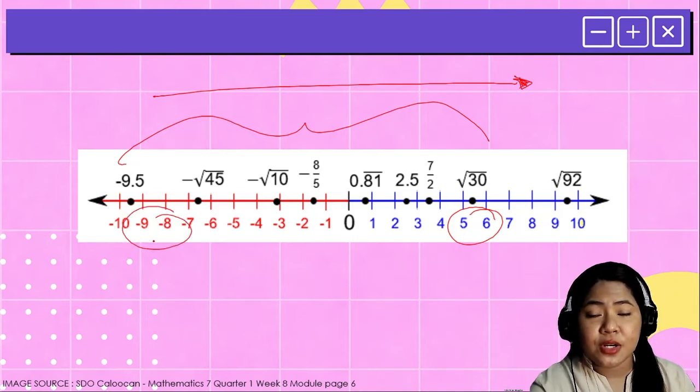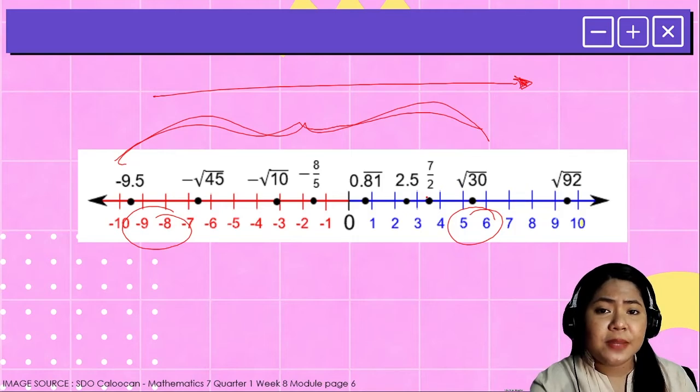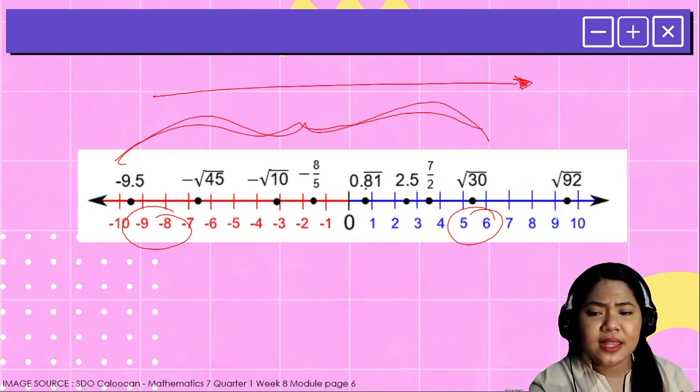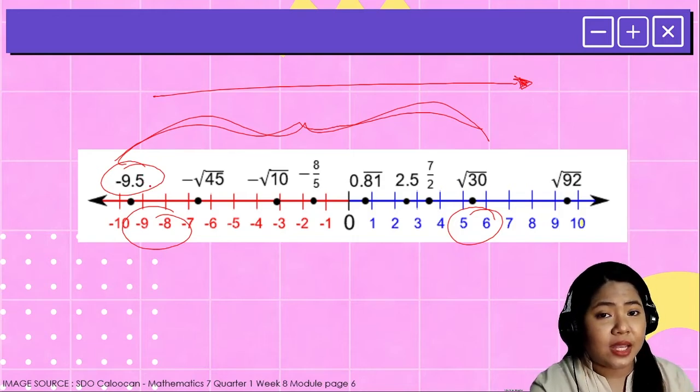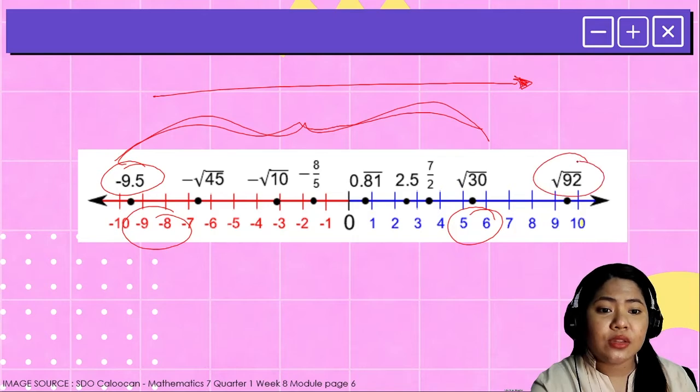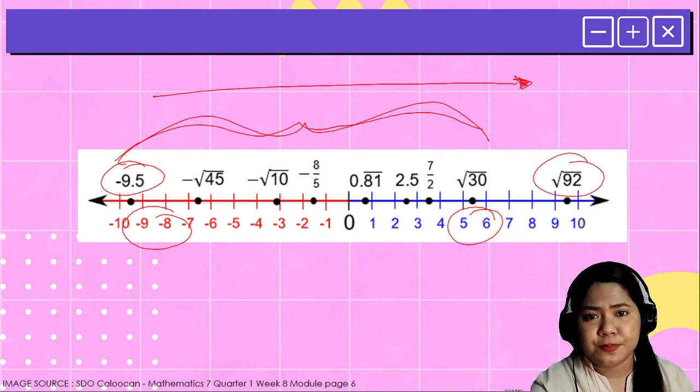On negative numbers, negative 9 is really smaller than negative 8. So from the given set of real numbers, since they are already plotted on the number line, I can easily say that negative 9.5 is the smallest real number from the given, and the square root of 92 is the biggest real number out of all the given.